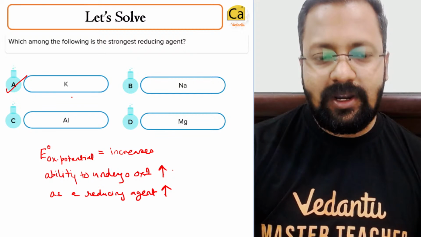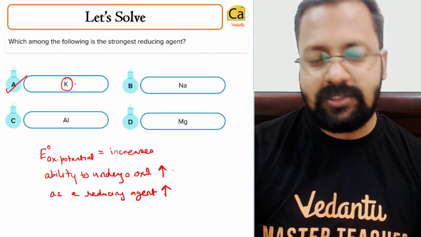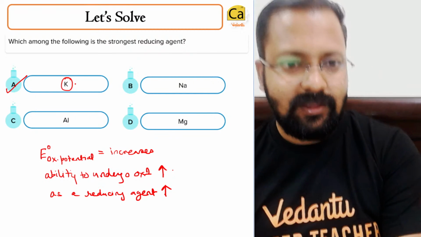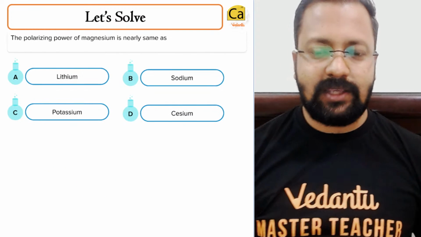Which is the strongest reducing agent? The strongest reducing agent is potassium. Let's move to the next question.